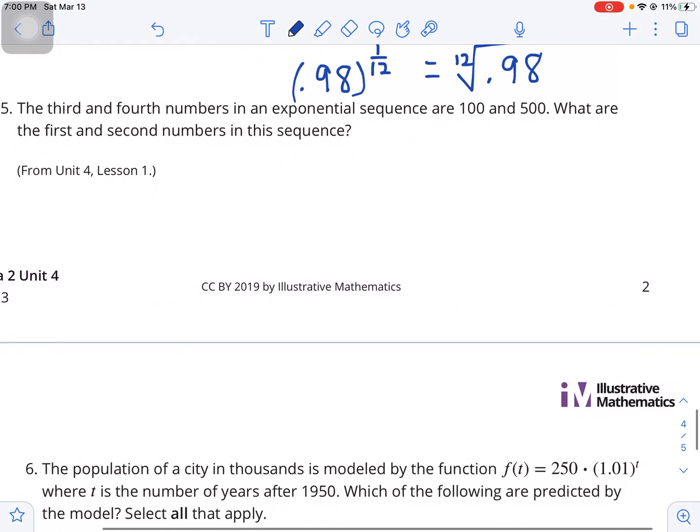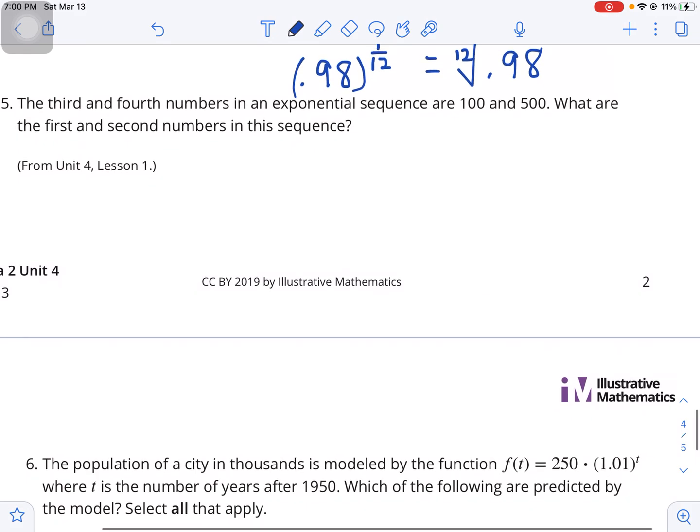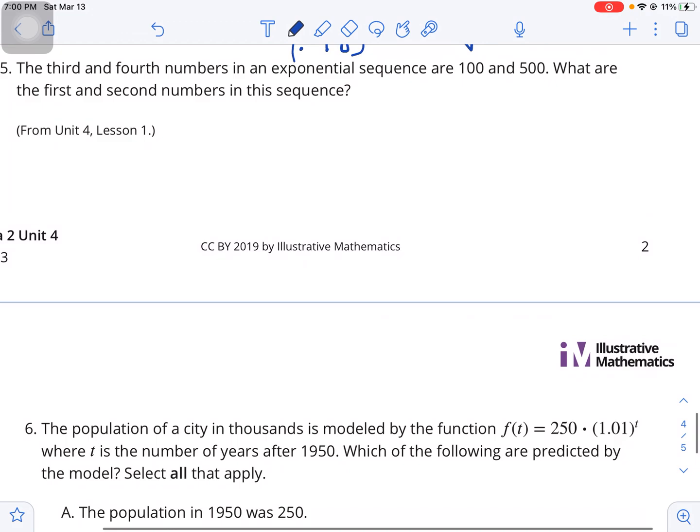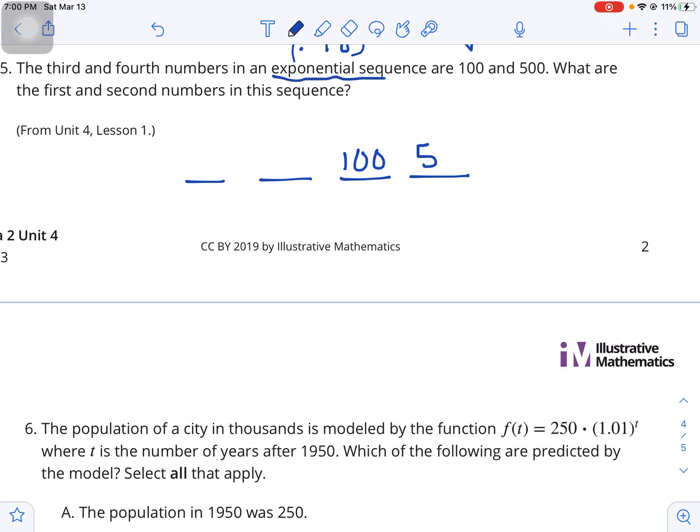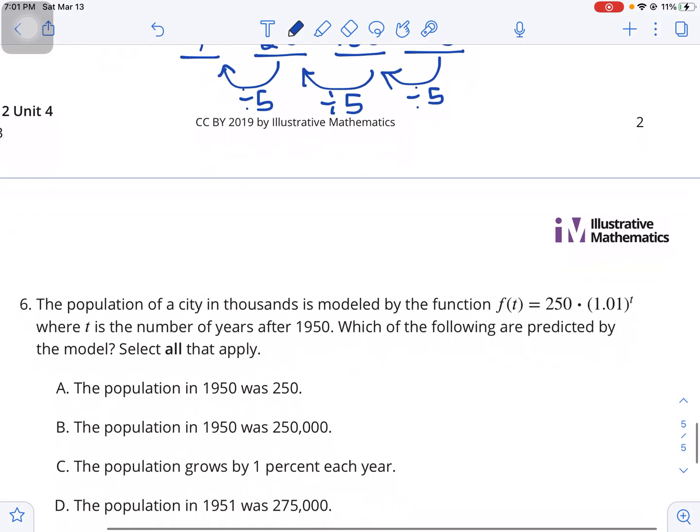Number 5, the third and fourth numbers in an exponential sequence are 100 and 500. What are the first and second numbers in this sequence? So the third and fourth numbers are 100 and 500, and it's an exponential sequence, and so we're going backwards. We're going to divide by 5 each time. So I'm going to divide by 5 here and get 20, and then I'm going to divide by 5 here and get 4. So the first and second terms in that sequence are 4 and 20. Number 6.